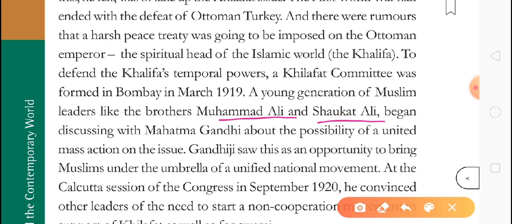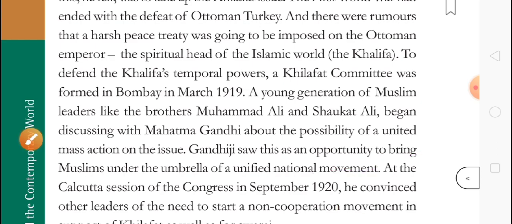So they wanted to join Mahatma Gandhi in fighting this battle through the movement, na? So Gandhiji saw an opportunity to bring the Muslims under the umbrella of a unified national movement.